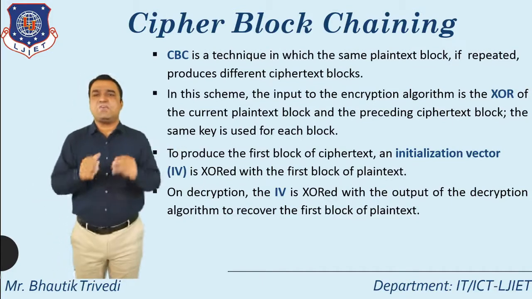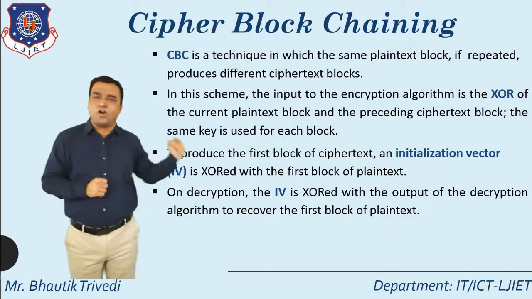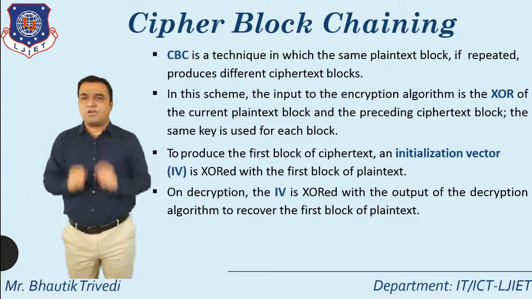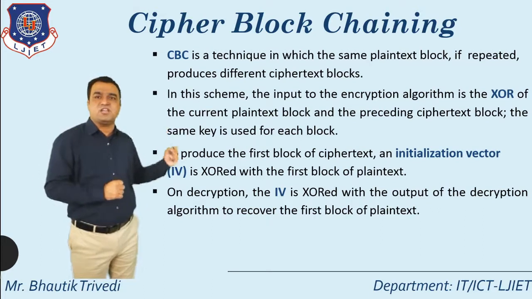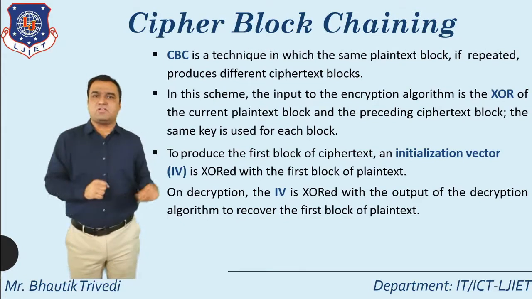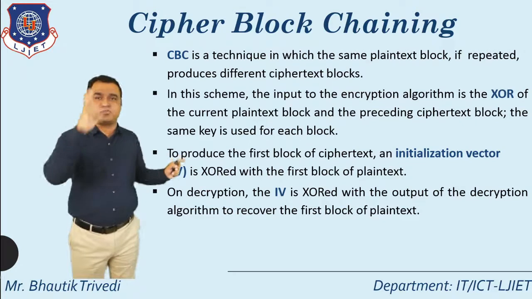Another thing is that if I want to generate the first block of ciphertext, then in cipher block chaining mode, there is one concept that is part of it, known as an initialization vector. The initialization vector is XORed with the first block of plain text. That is for the first block.